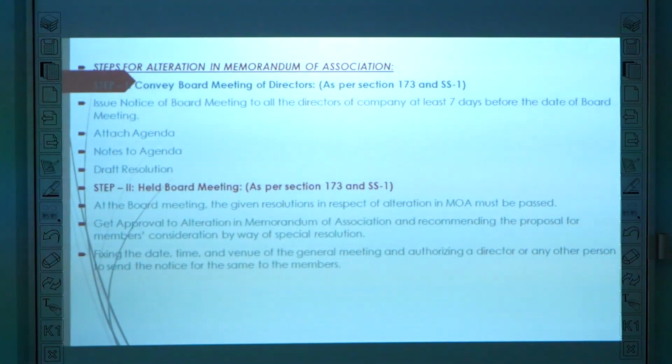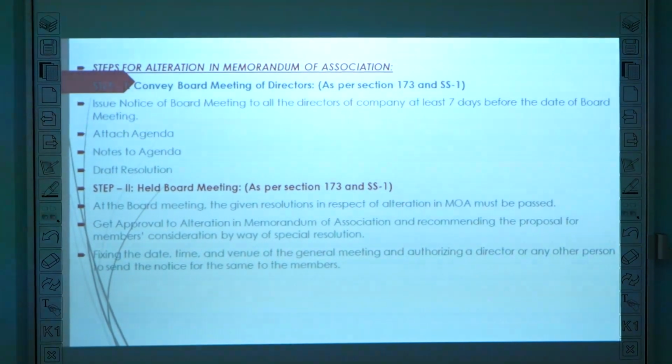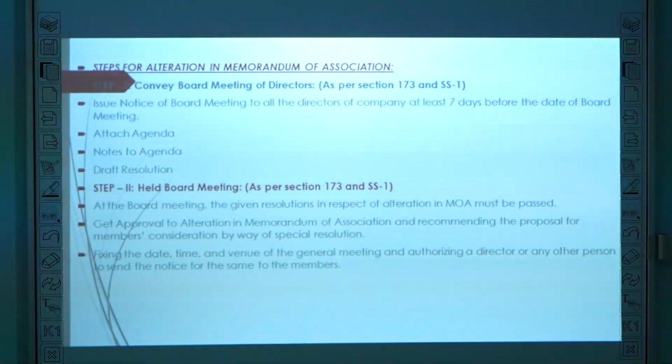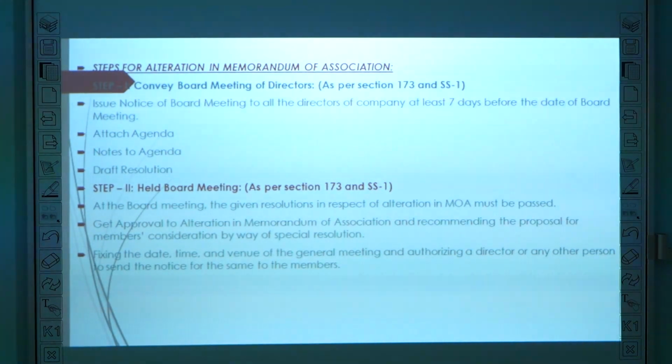Then steps for alteration in the Memorandum of Association. The first step is issuing notice of the board meeting to all the directors of the company at least 7 days before the date of the board meeting. The agenda has to be attached, the notes to that agenda have to be attached, and the resolution has to be enclosed. Step 2 is to hold a board meeting. At the board meeting, the resolutions in respect of alteration in MOA must be passed and approval has to be done with a special resolution. And the date, time and venue have to be intimated in advance.